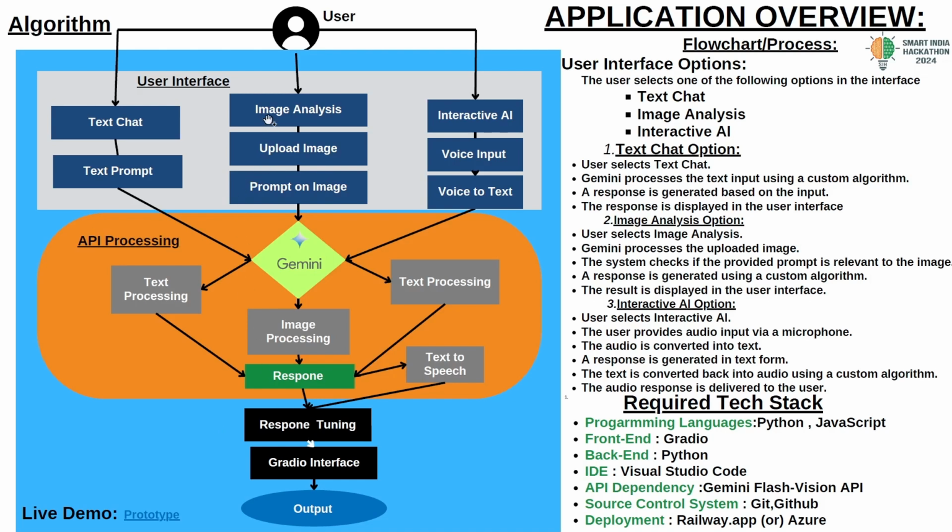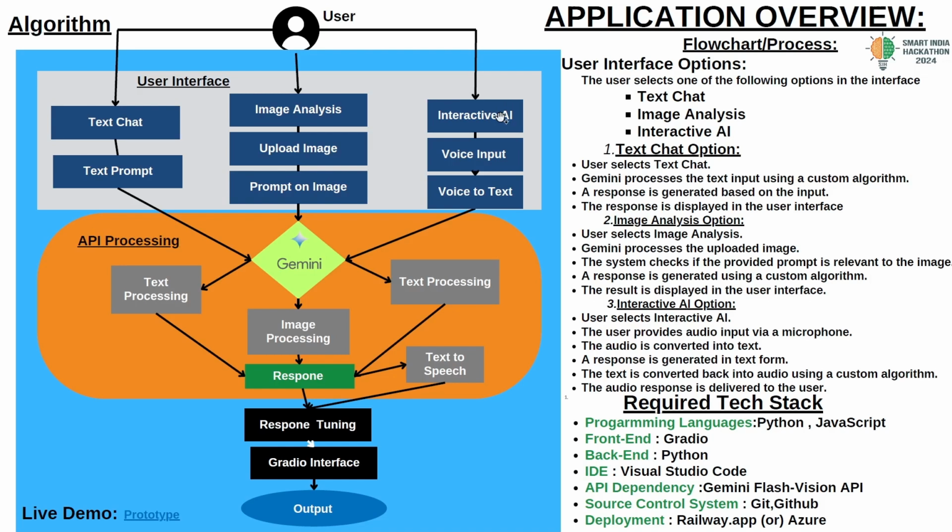In the second option, image analysis, the user can upload an image, or capture one through the camera, and give a query on that image. Both will go to Gemini by using its API key. Gemini processes the image as well as the prompt regarding it, and gives the response based on the query and image. So this is the third feature, the interactive AI feature.